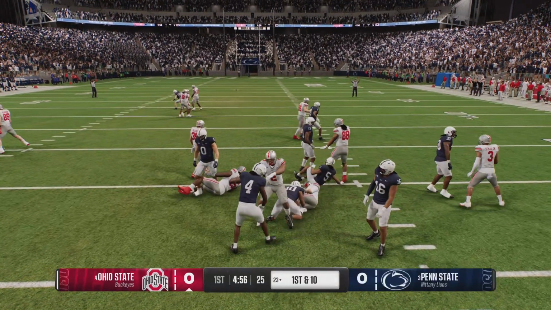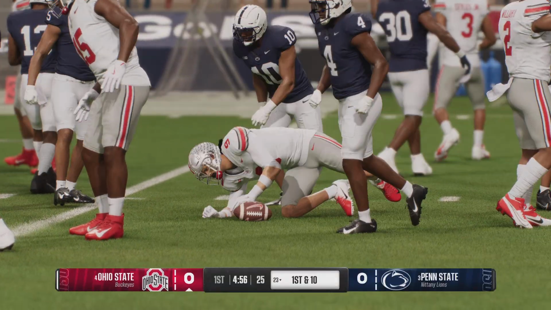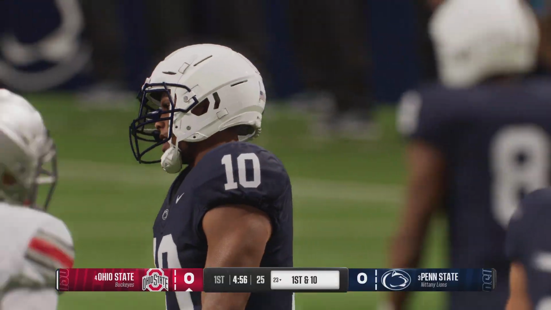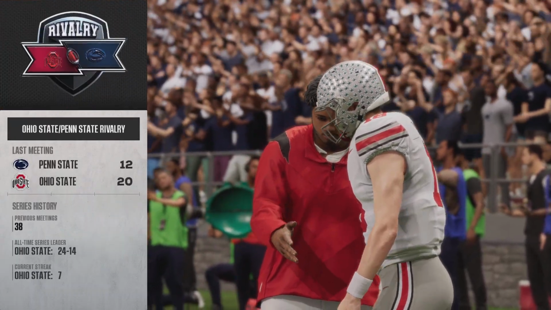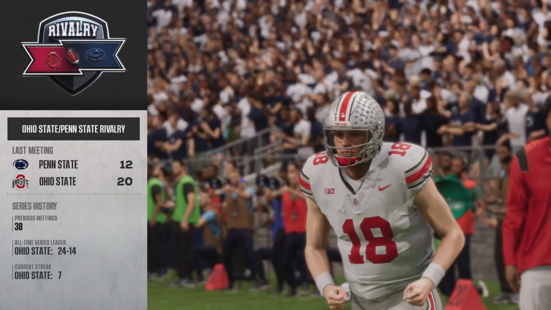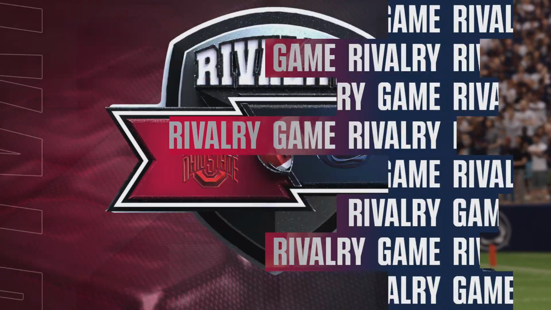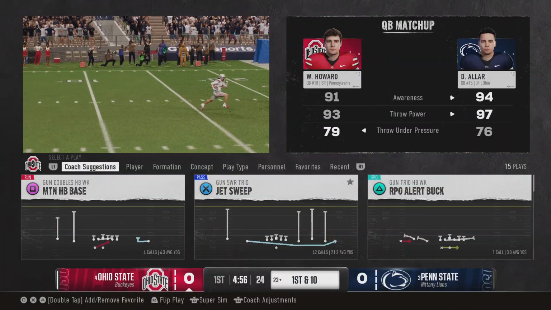And they stop him at the 23. That's solid coverage. The Buckeyes offense trots out there to open this game. Here we go, Kirk. All the emotion in this stadium. Which side is going to handle that better today?